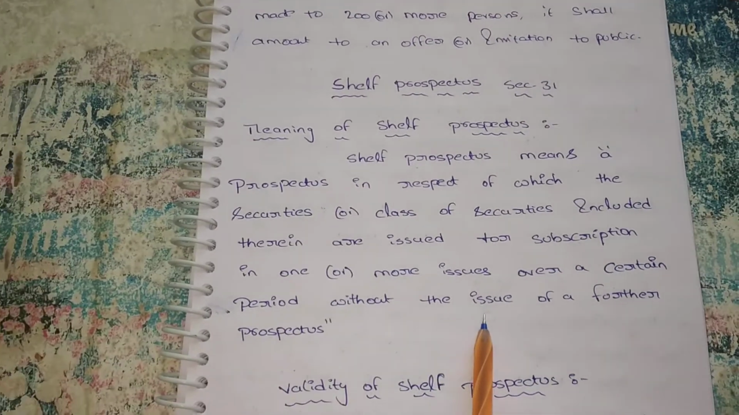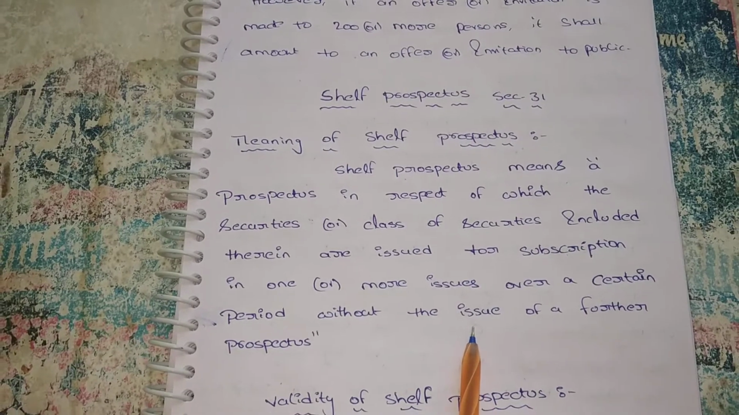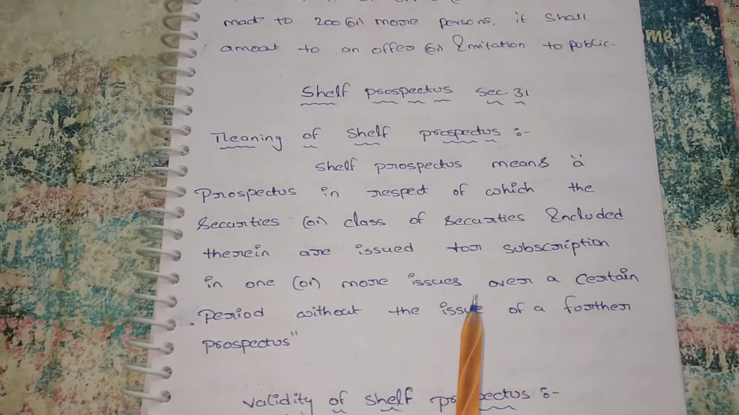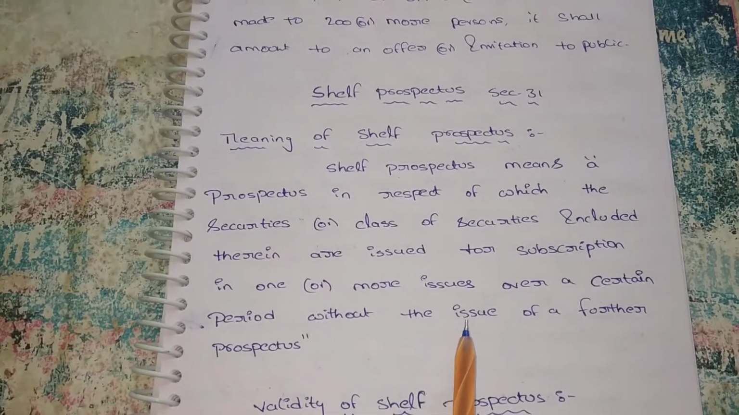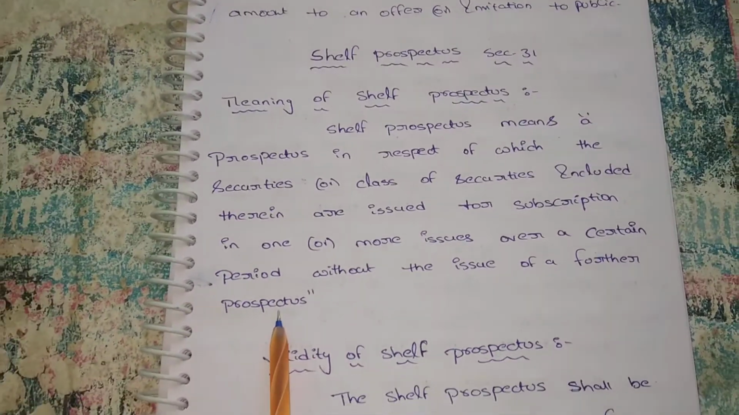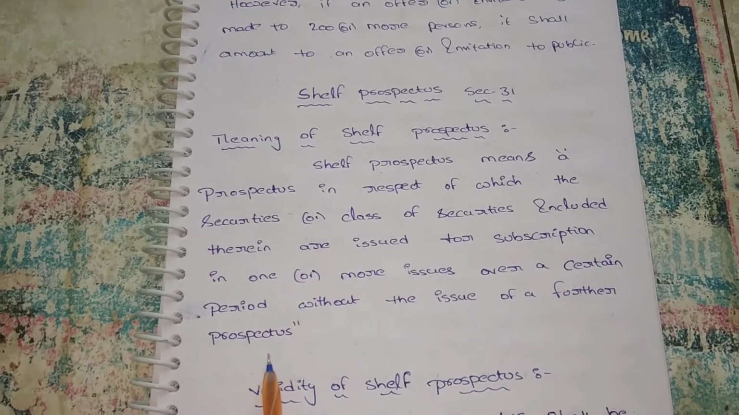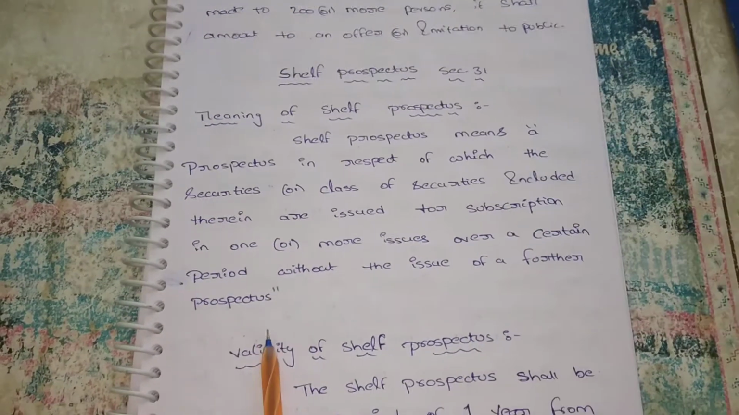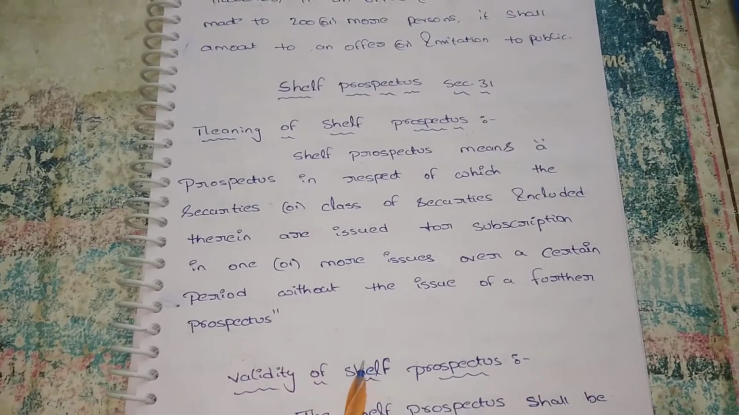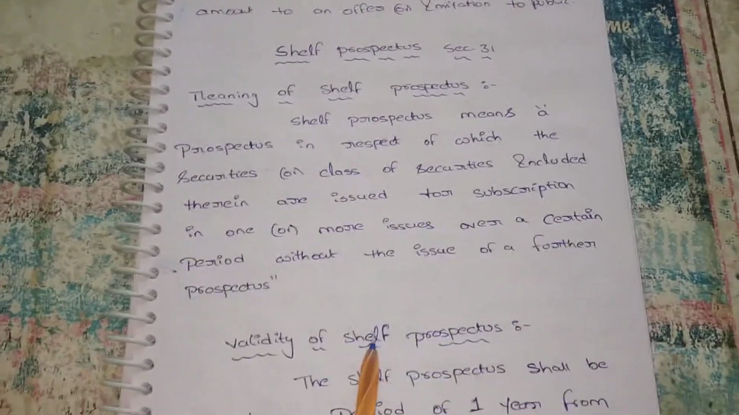If the company wants to issue only one time, then it need not go for a shelf prospectus. But if the company wants to issue more than one time, then the company shall go for the shelf prospectus over a certain period of time without the issue of a further prospectus. The second time, the company need not issue the prospectus again. We just have to add the information memorandum. In this information memorandum, we mention just the changes about the company.